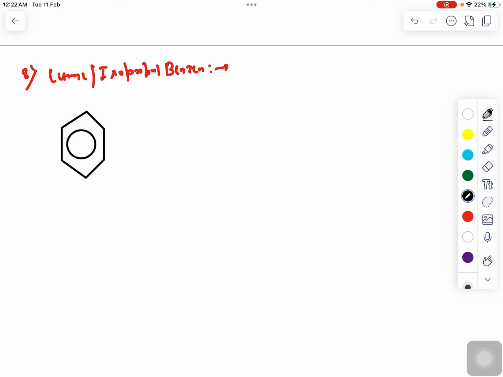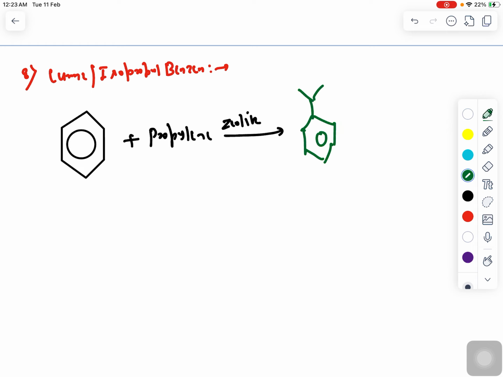So benzene will react with propylene in the presence of a zeolite catalyst, it will produce isopropyl benzene, right? The main important thing is that the catalyst being used over here is zeolite, right? And the reactants are benzene and propylene.